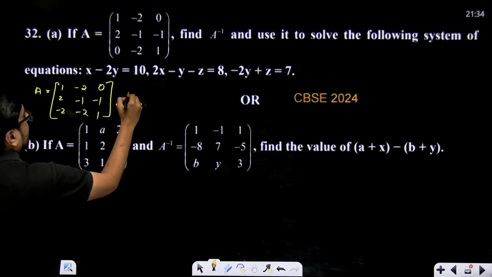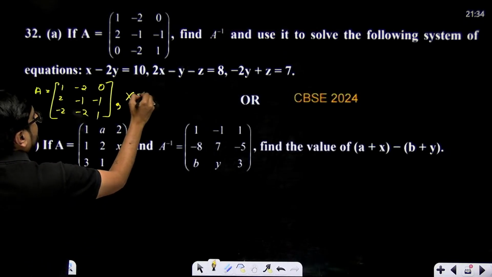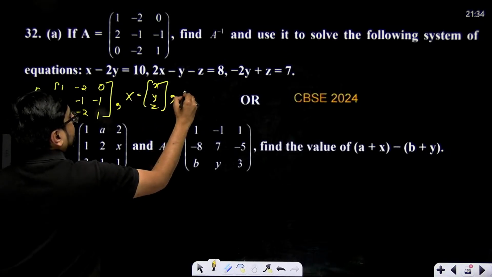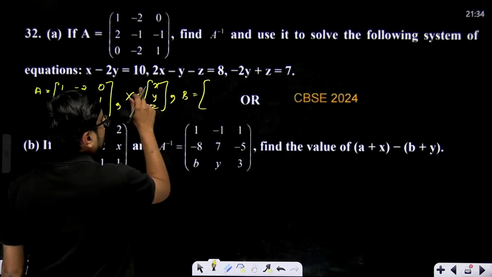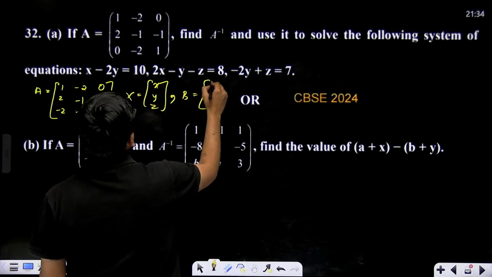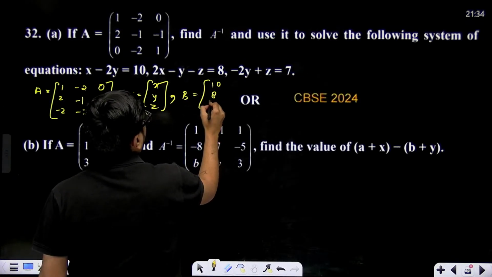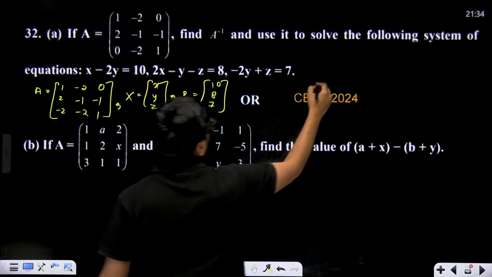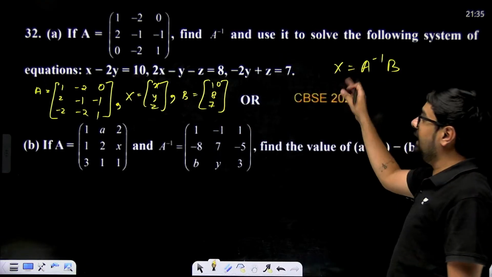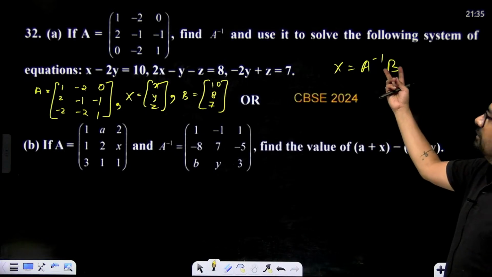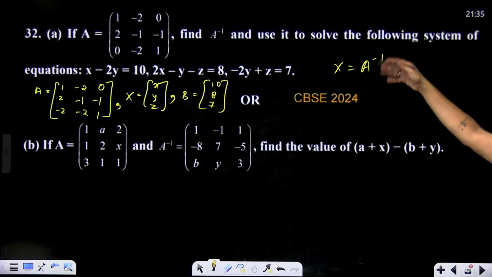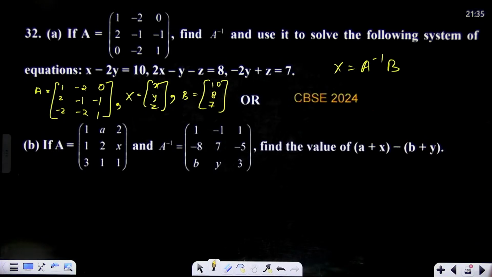Similarly, your x matrix will be equal to x, y, z, and B matrix will be equal to nothing but 10, 8 and 7. And here also you have to use x is equal to A inverse of B. First find A inverse, multiply it with B. When you multiply, you'll get a column matrix of 3 into 1. That will be your x, y, z. Directly compare and give your answer.